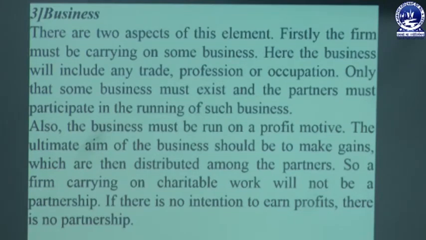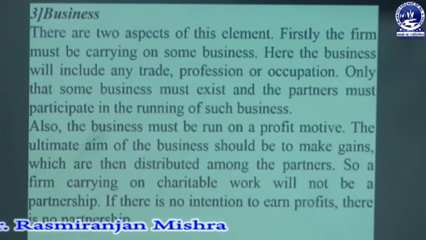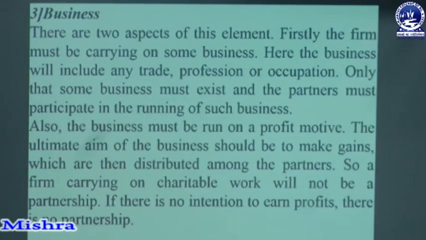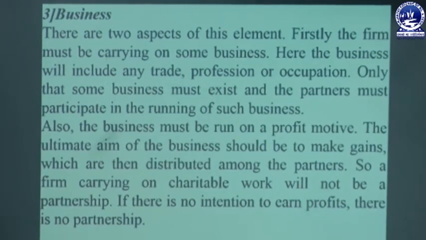and the business must be run with a profit motive. That is very important. The ultimate aim of the business should be to make gains which are then distributed among the partners. So a firm carrying on charitable work will not be a partnership business. If there is no intention to earn profit, there is no partnership. So business is relating to a profit motive.